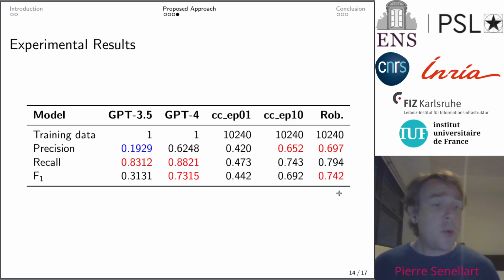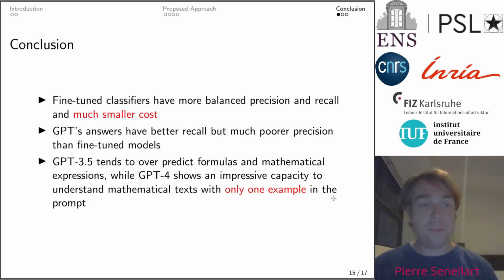You see the precision, recall, and the F1 measure summarizing both. The main message is that it is possible to achieve a relatively good F-measure, in particular with the RoBERTa language model. GPT-4 is also quite good, even though it's not fine-tuned for this task. GPT typically has a much higher recall but a lower precision than regular language models that have been fine-tuned. In particular, GPT-3.5 has a terrible precision because it extracts too many results.